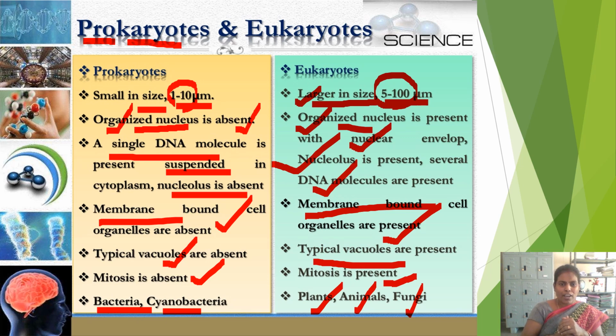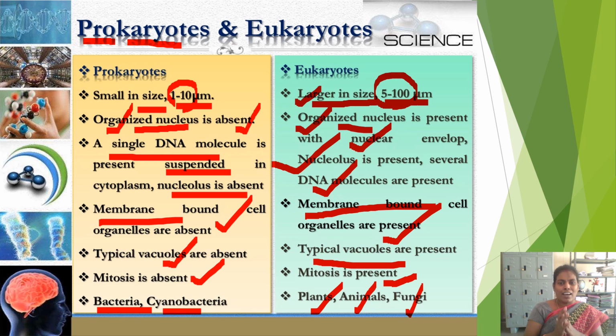I hope you have understood the differences between prokaryote and eukaryote. Primitive organisms and higher organisms. Primitive organisms like prokaryotes don't contain a well-organized nucleus, lack nucleolus, and a single strand of DNA molecule is present. Cell organelles lack membranes. Mitosis is absent. Typical vacuoles are absent. Examples, if you see, bacteria and cyanobacteria.